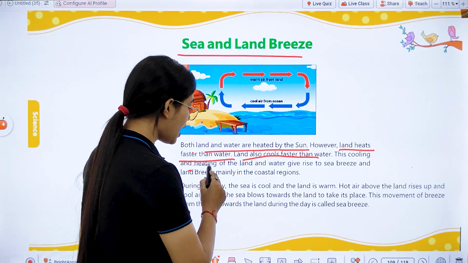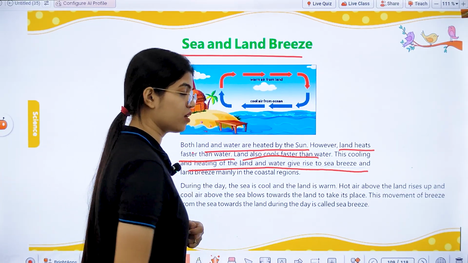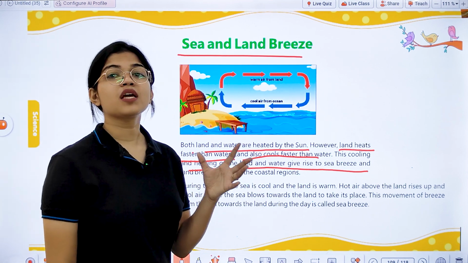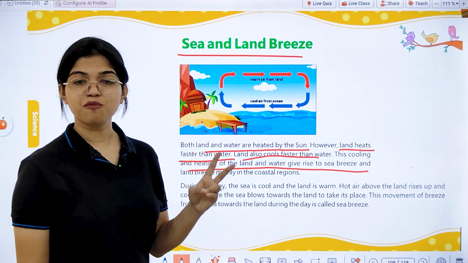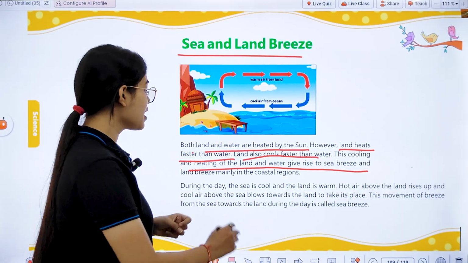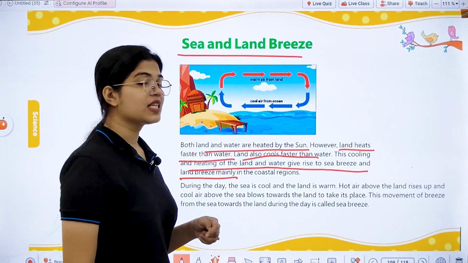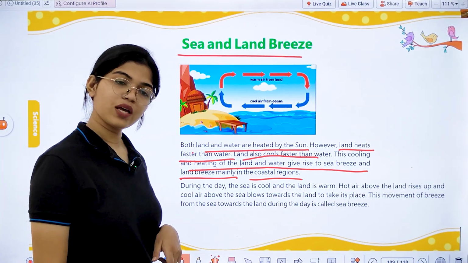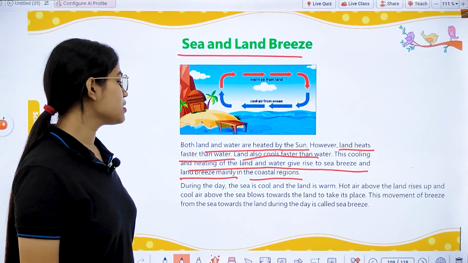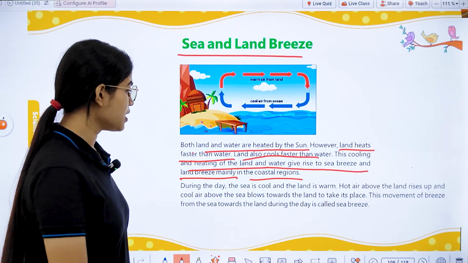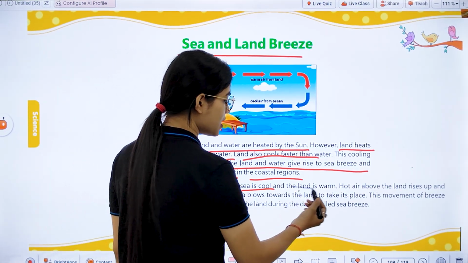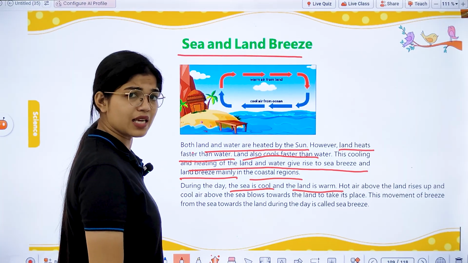And due to this cooling and heating of the land and water, that gives rise to two types of breezes, that is sea breeze and land breeze, and they mainly occur in the coastal regions. Okay, see, first of all, during the daytime, the sea is cool, right? And the land is warm due to the sun heat.